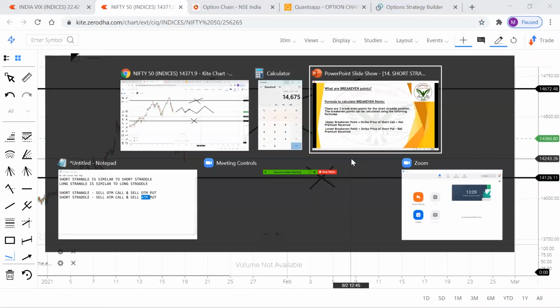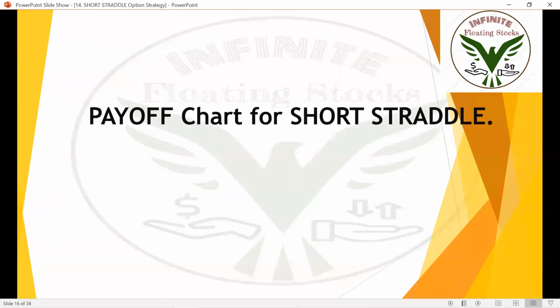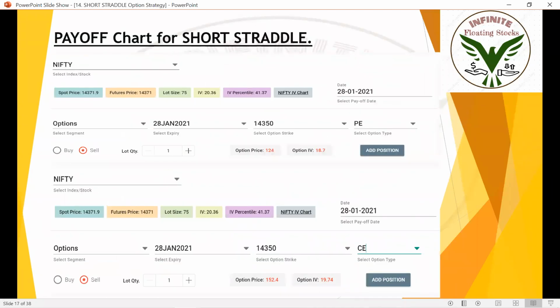Okay, that's all about break even. And you already know about the payoff chart. How to add them? Pretty simple. Here I have sold 13,350 and 13,350, both call option and put option. So that's how it looks.